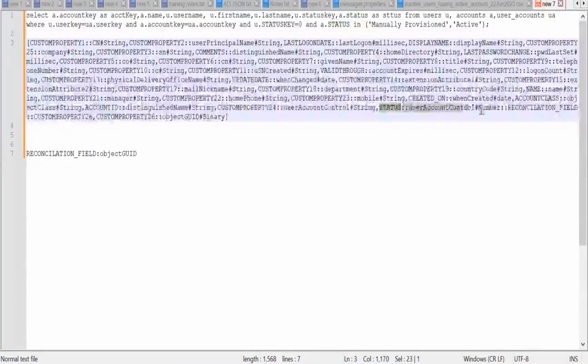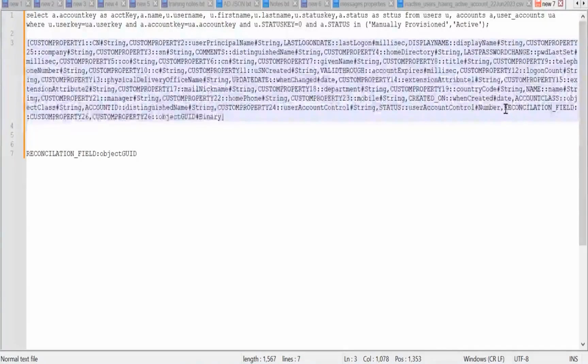Right, status, user account control, account number. Okay. So this sequence is in field which is coming right here. This is the problem. There should be a comma there, and this attribute shouldn't be there. So I mentioned reconciliation field no. Okay, this is a single attribute, right here.